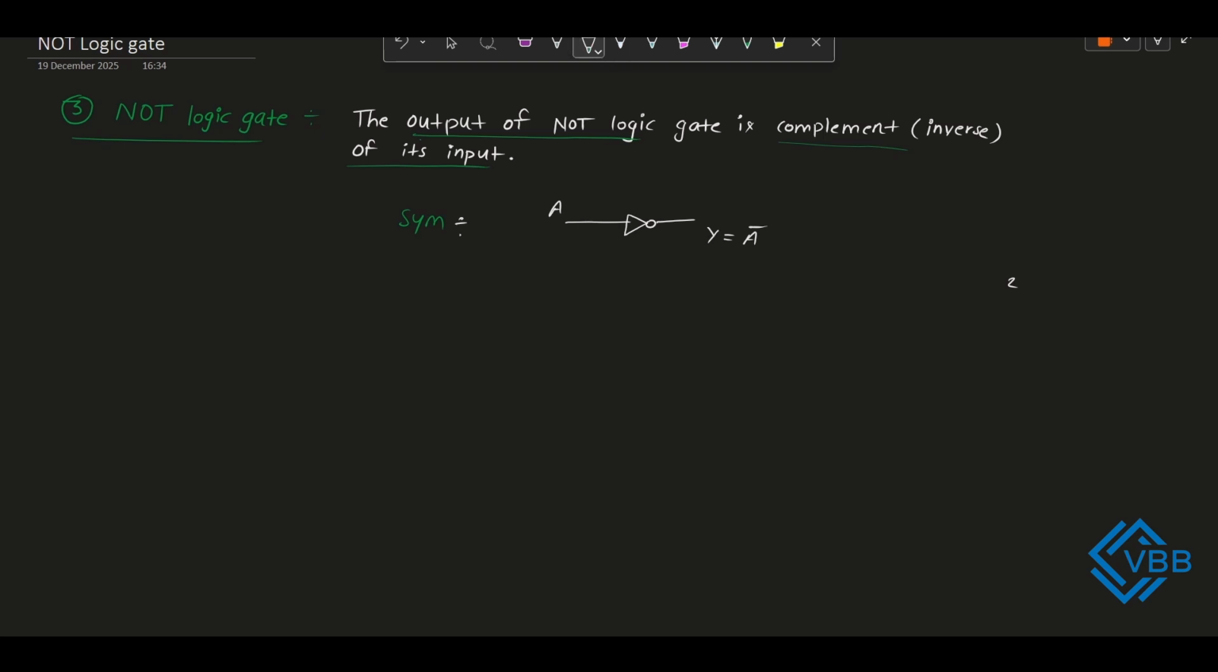Okay, let's draw the truth table. As we know, it has only one input. So how many possible inputs will be present in the truth table? 2, 0 and 1. And let's write the respective output values. If the input is 0, then we know the output will be the complement. So what will be the complement of 0? 1. And if the input is 1, then what will be the complement of 1? 0. So 0 will be the output.